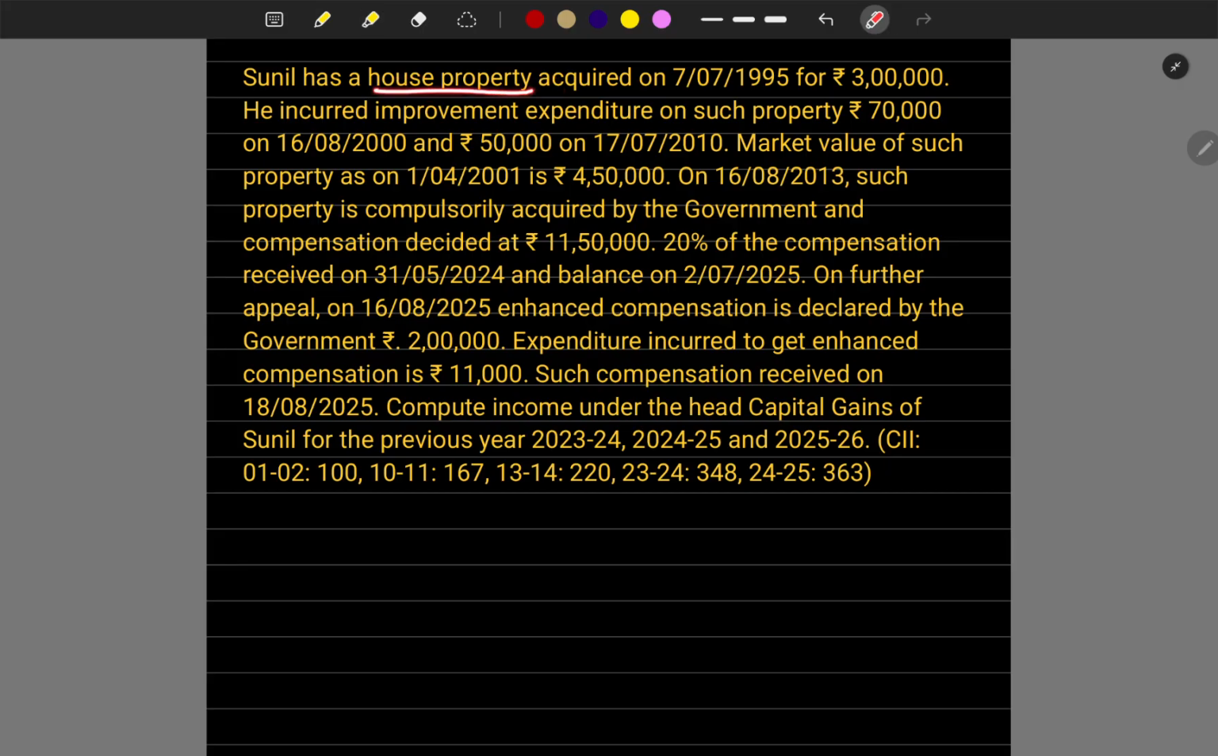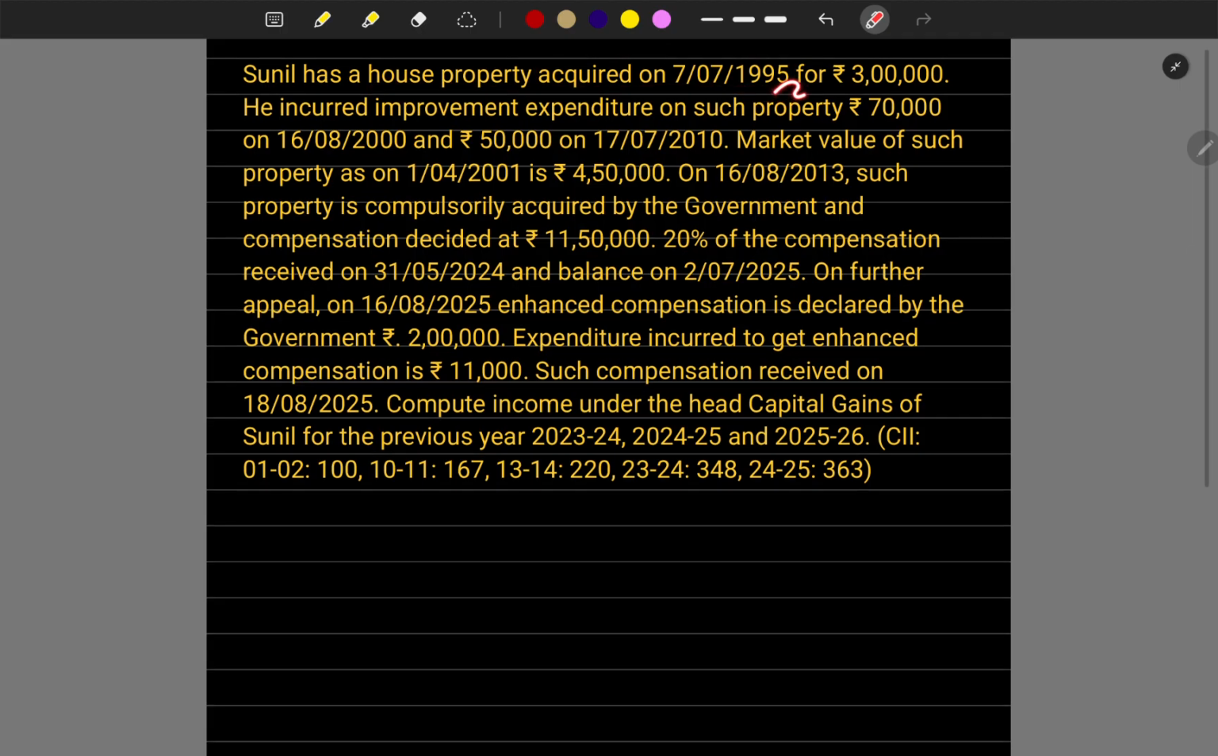Sunil has a house property acquired on 7th July 1995 for 3 lakh rupees. He incurred improvement expenditure on such property: 70,000 in 2000, and 50,000 in 2010. The market value of such property as on 2001 is 4,50,000. On 16/8/2013 such property is compulsorily acquired by the government and the compensation decided by the government is 11,50,000.